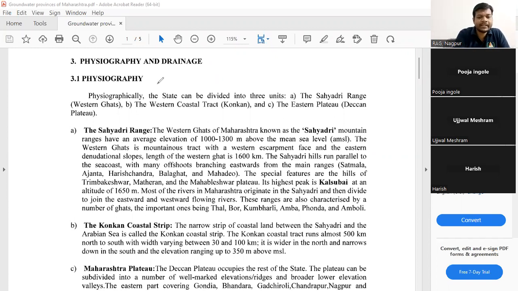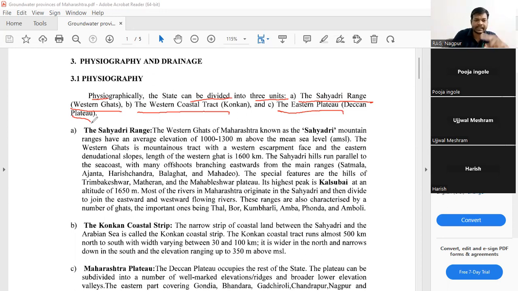So physiography and drainage. Physiographically, the state can be divided into three units. We have the Sahyadri range, Western Ghats, the Western Coastal Tract, which is the Konkan area, and the Eastern Plateau, which is the Deccan Plateau. Like India has been divided into three parts: peninsular, extra-peninsular, and Indo-Gangetic plains, the state of Maharashtra has been divided into three units: the Sahyadri range, the coastal tract, and the Eastern Plateau.